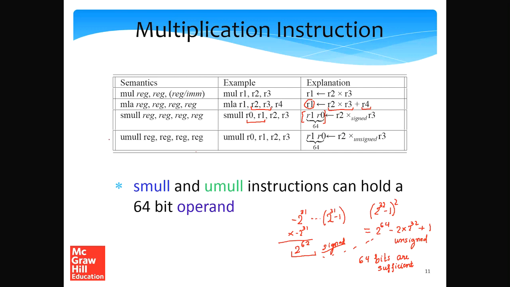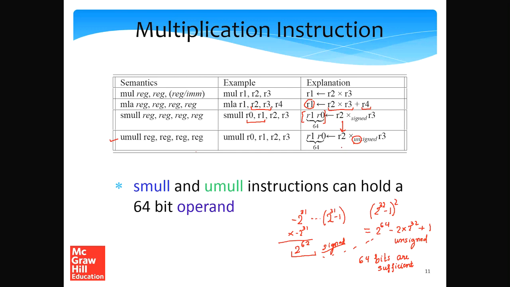We have a similar instruction called umul, which is an unsigned multiplication. If you look at this instruction and the upper instruction, they are exactly the same. The only difference is instead of a signed multiplication, it's an unsigned multiplication. So we treat R2 and R3 as unsigned quantities and we perform an unsigned multiplication.